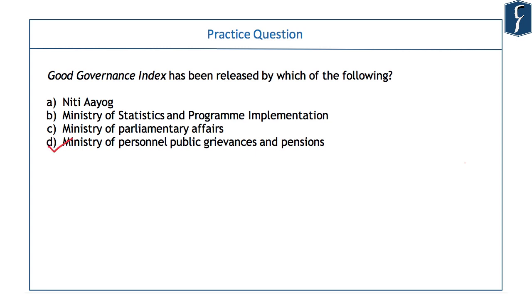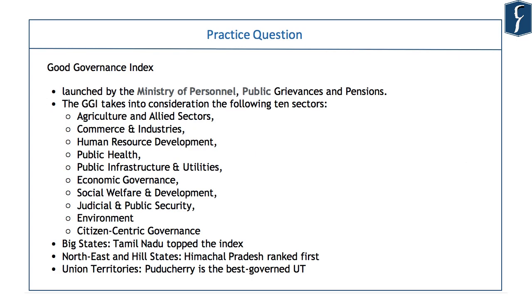This is an important one. This index can be asked in the prelims exam. This has been launched by Ministry of Personal Public Grievances and Pension, and it takes into account 10 sectors to make the index, and there are multiple subsectors within each sector. Altogether, there are 50 areas which the index use to give up the ranking. Some of the areas are very broad, but you can go through them in order to understand which areas you need to touch upon when you are discussing governance in general and good governance in particular.